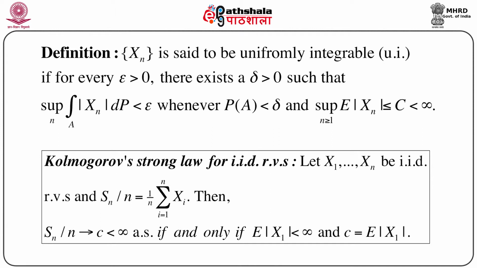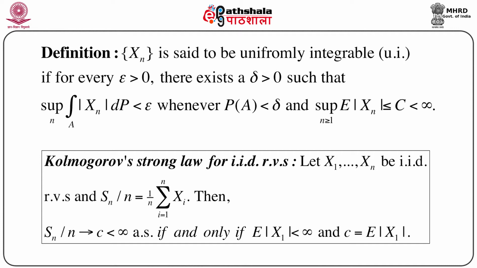That means the set on which we are considering this integral has a very small probability, and the condition that the supremum over n greater than or equal to 1 of expectation of mod Xn is less than or equal to c, which is finite.